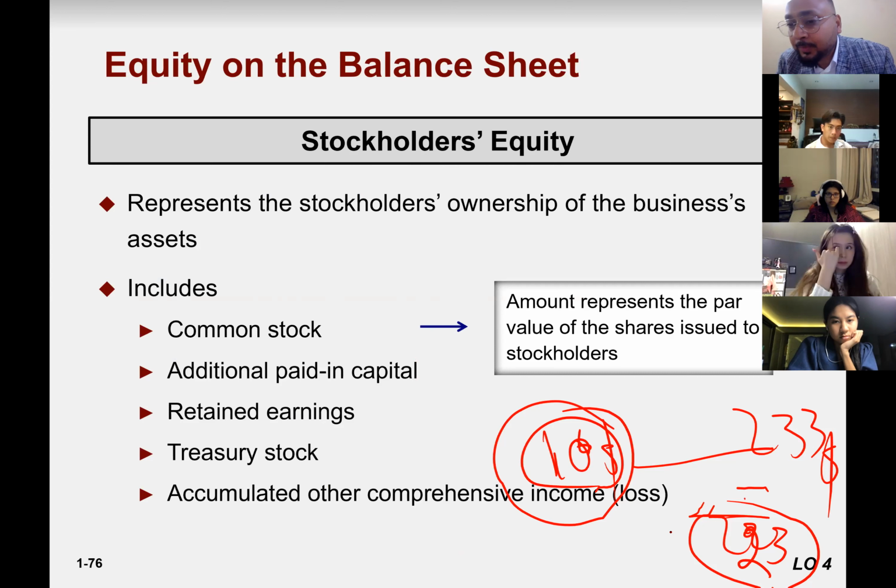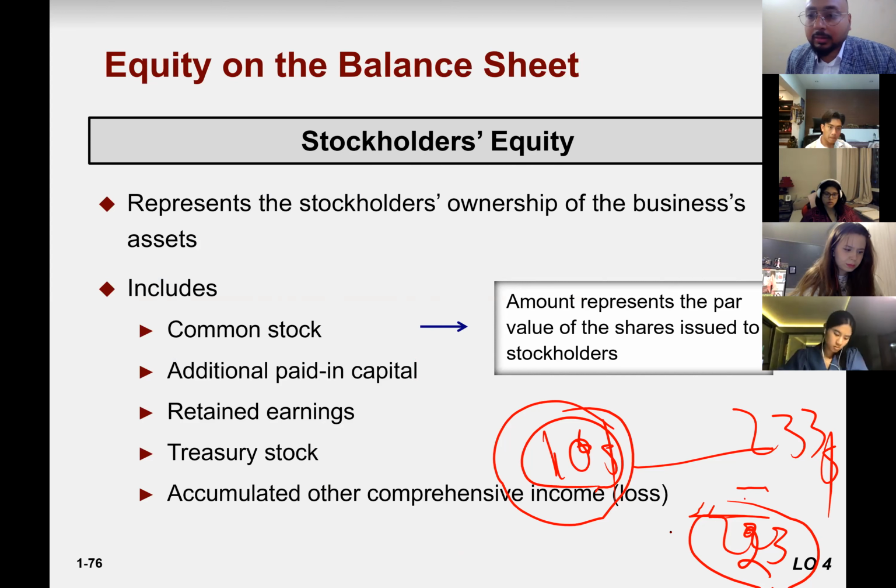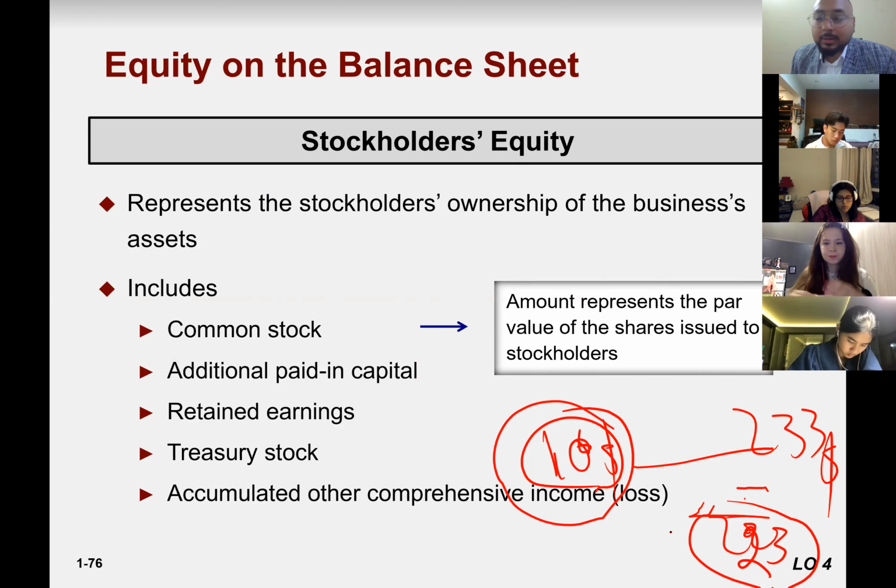Treasury stock. If a company purchases its own stock from the market, we call this treasury stock. If a company purchases another company's stock, it is called short-term investment or long-term investment, depending on the goal, whether you hold it for less than 1 year or more than 1 year. But if a company repurchases its own stock from the market, we call this treasury stock.